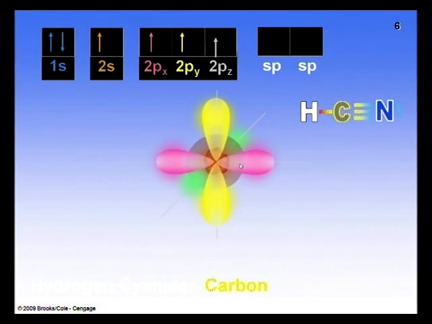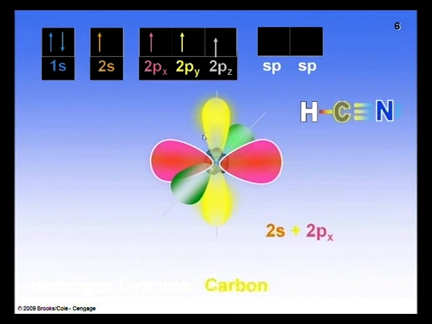It gives two sp hybrid orbitals. It is sp hybridization. The shape is linear.